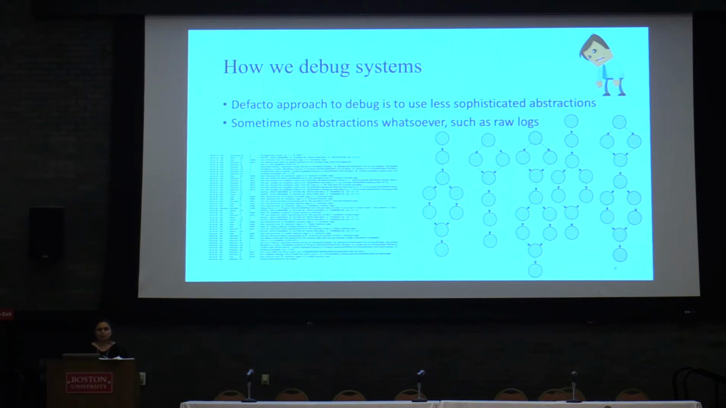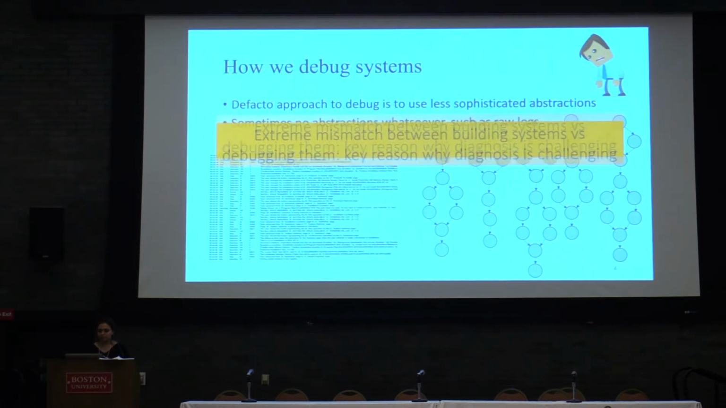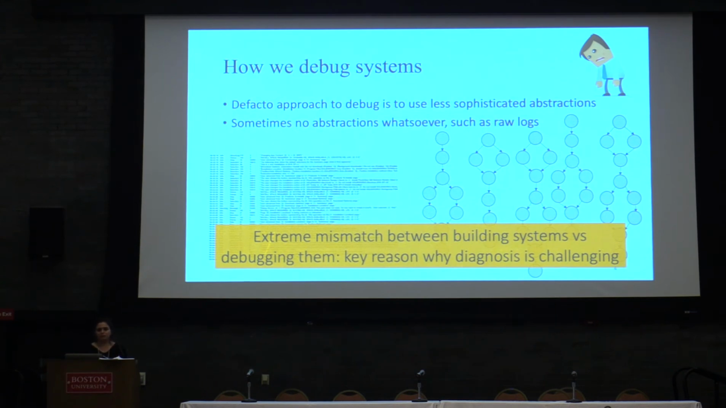In contrast, when we debug distributed systems, we usually have no abstraction, or less sophisticated abstraction. In fact, the de facto approach to debugging distributed systems is to use no abstraction whatsoever. We use raw logs that we take from the system, or raw traces that show the graph of distributed system activity and how distributed systems perform a request. This extreme mismatch between how we build distributed systems and how we debug them can be challenging and can make performance debugging very hard.